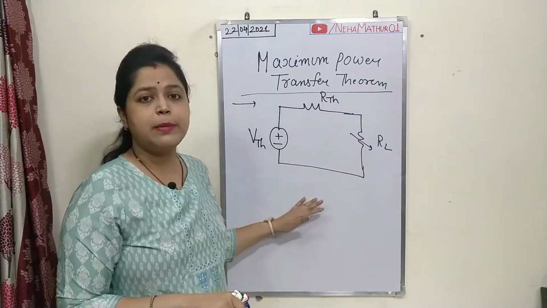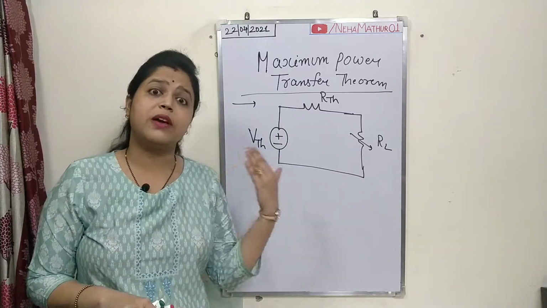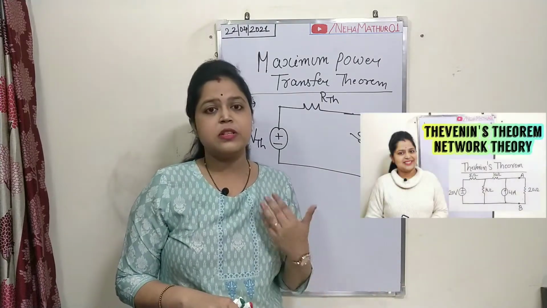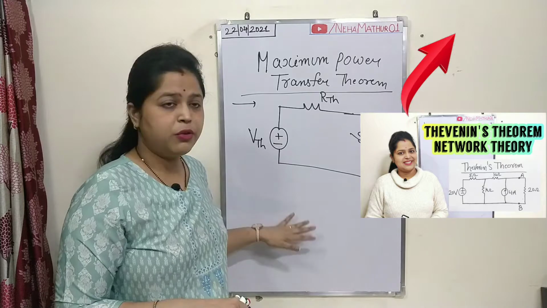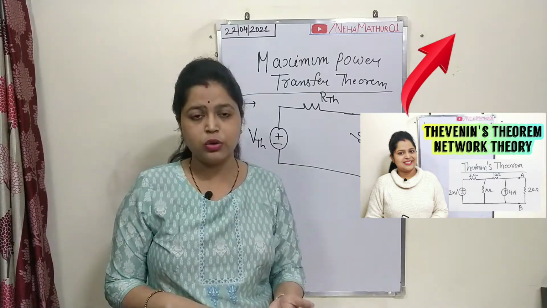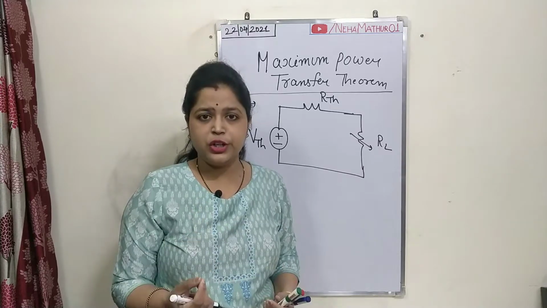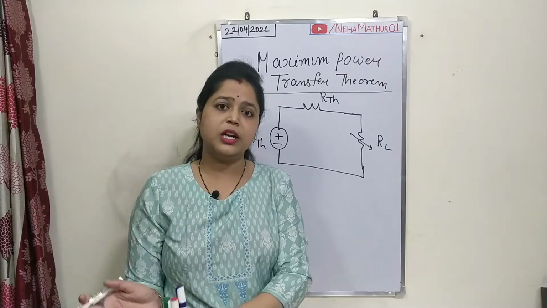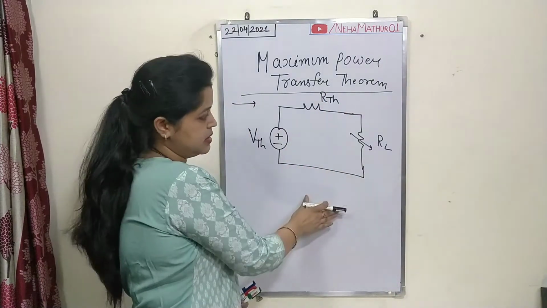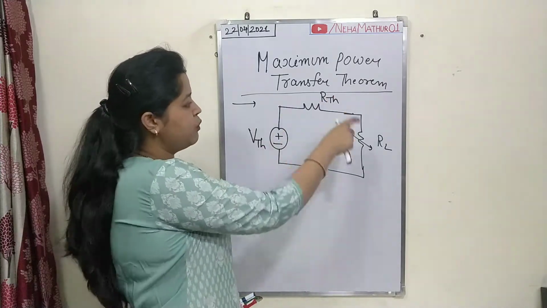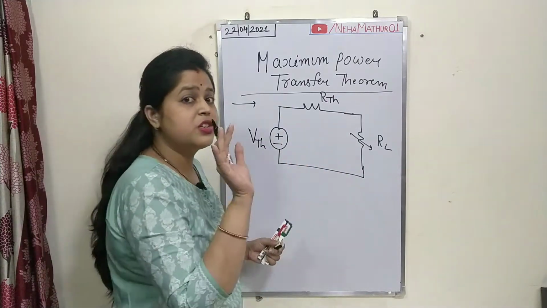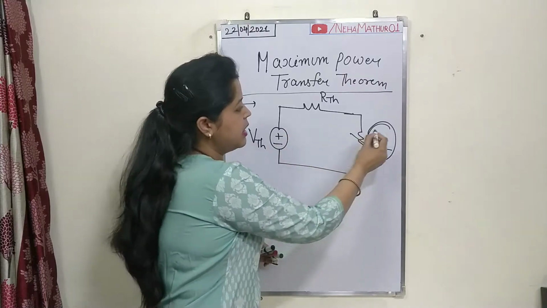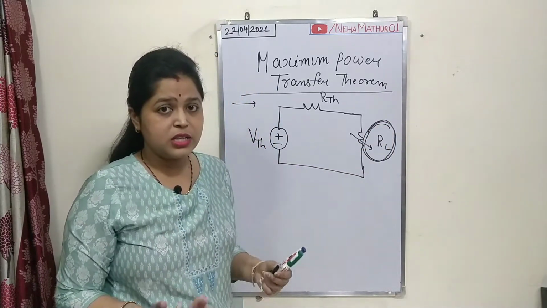This is the concept of conversion of any circuit into a Thevenin circuit, and that topic is already covered in my previous videos. So I suggest that before understanding this topic, you must go through that video. That video will provide you a complete idea about how you can convert your circuit into a Thevenin equivalent circuit, which looks like this. So if you have a Thevenin equivalent circuit, you can prove whether it is really possible to transfer maximum power across this terminal. So now our task is to prove this.